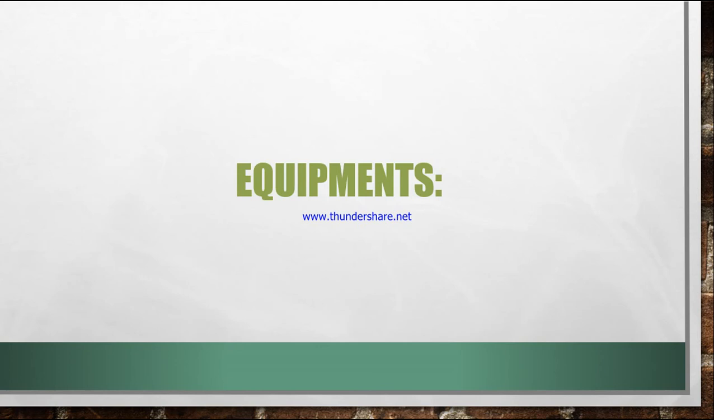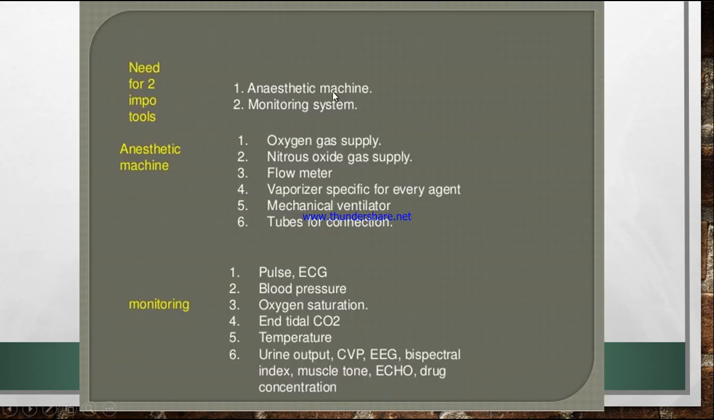Next is the equipment. What are the equipments that we require? Not only injections, but there are some things we also require to give the anesthesia. So we need an anesthetic machine, and we need the monitoring system. That is, the cardiac monitor should be monitored. Their heart rate, their BP, their SpO2 should be checked continuously.